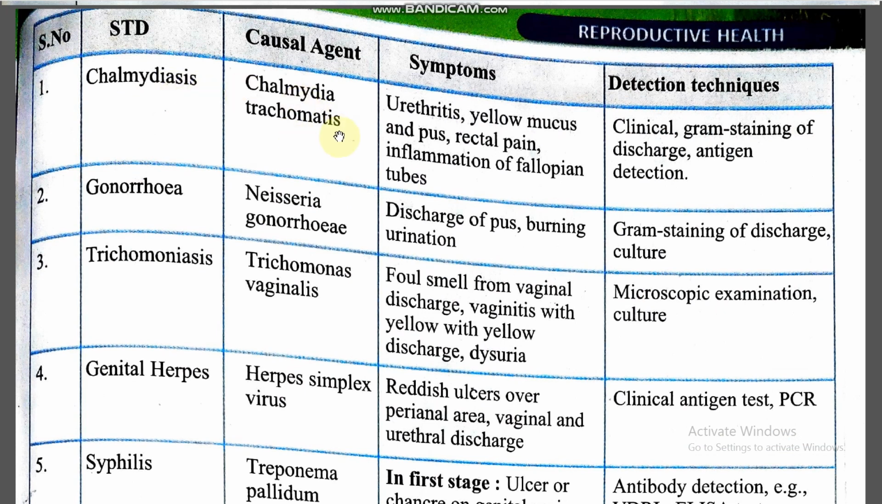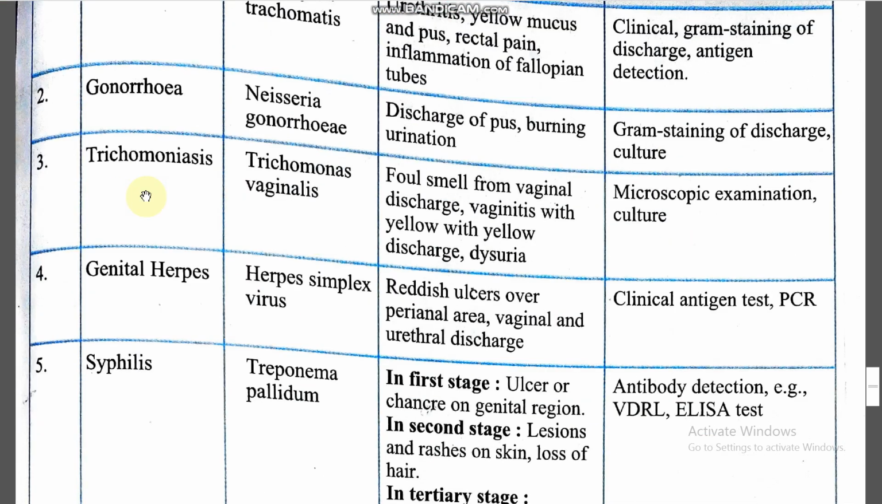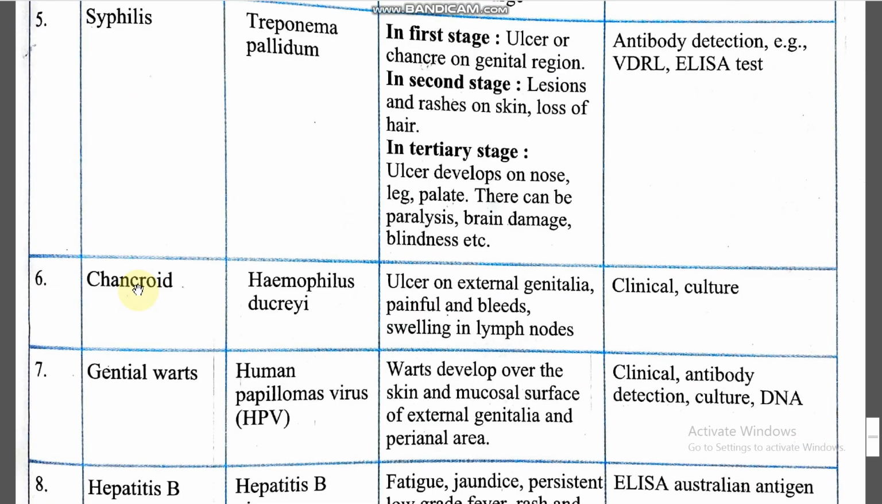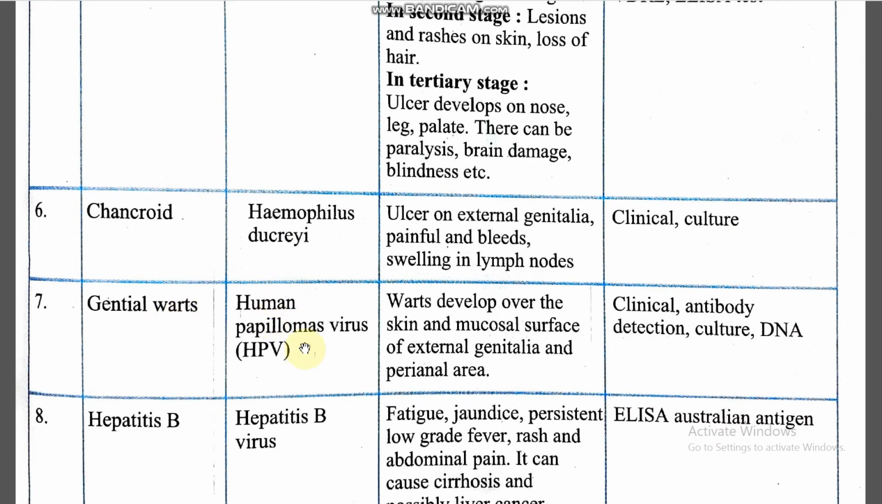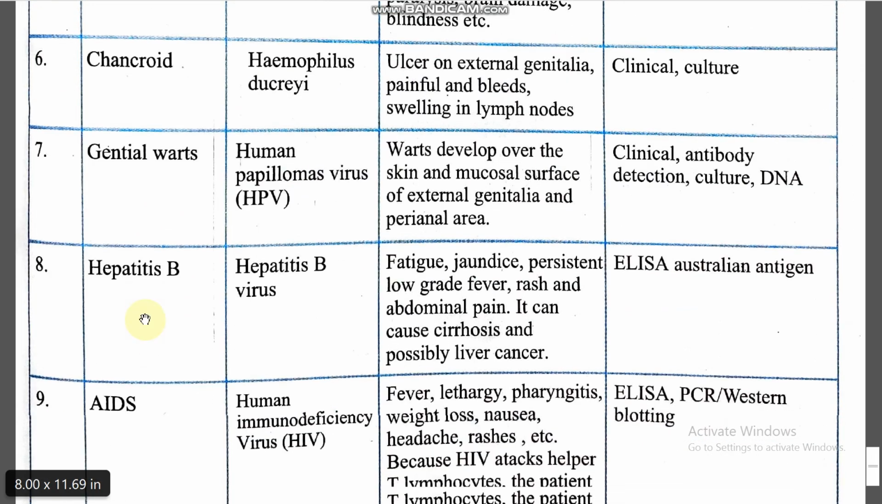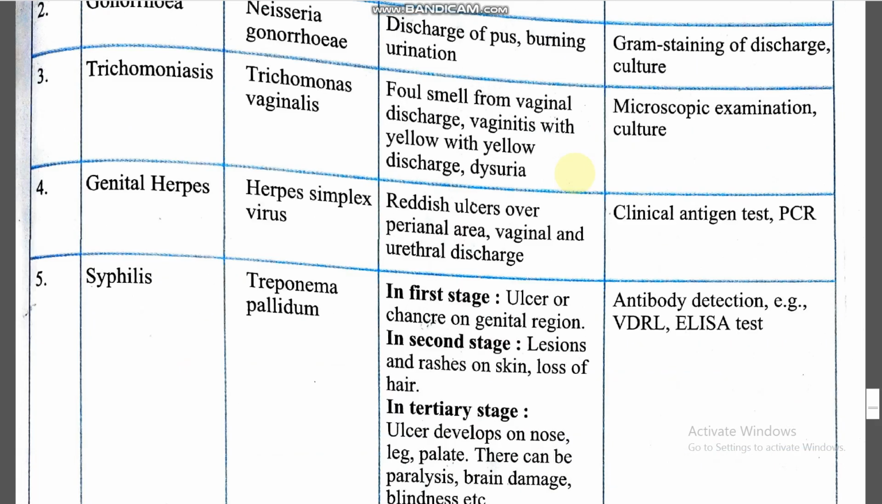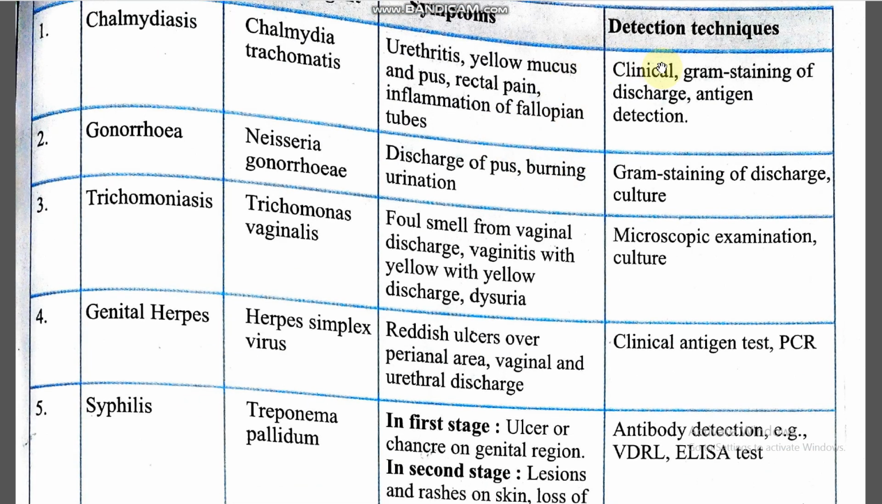Chlamydiasis, Chlamydia trachomatis. Gonorrhea, Neisseria gonorrhoeae. Trichomoniasis, Trichomonas vaginalis. Next one, genital herpes, herpes simplex virus. Syphilis, Treponema pallidum. Chancroid, Haemophilus ducreyi. Genital warts, human papillomavirus HPV. Hepatitis B, hepatitis B virus. And AIDS, human immunodeficiency virus HIV. So after that, go through the different types of symptoms and detection techniques also.